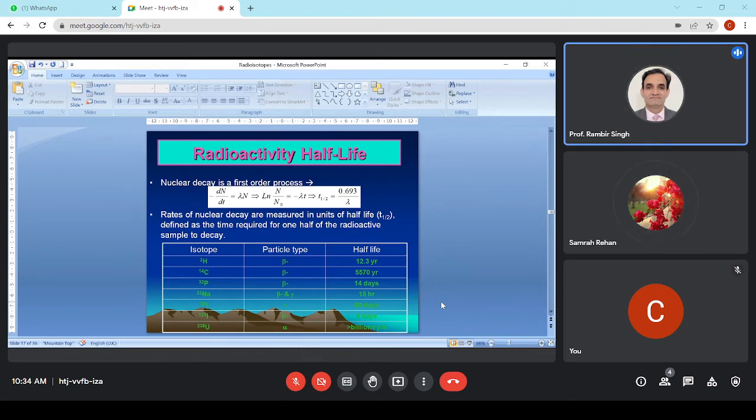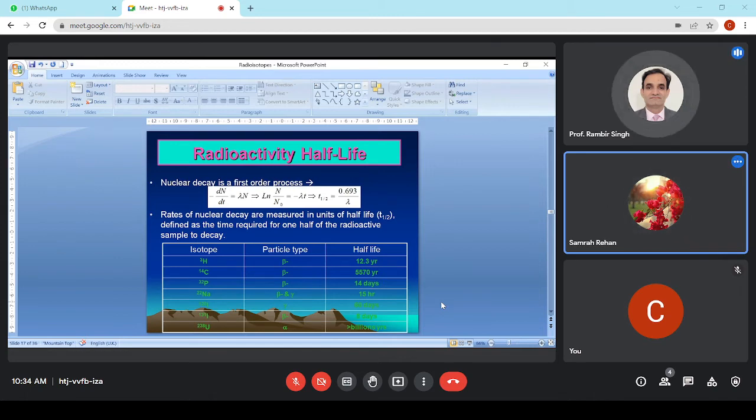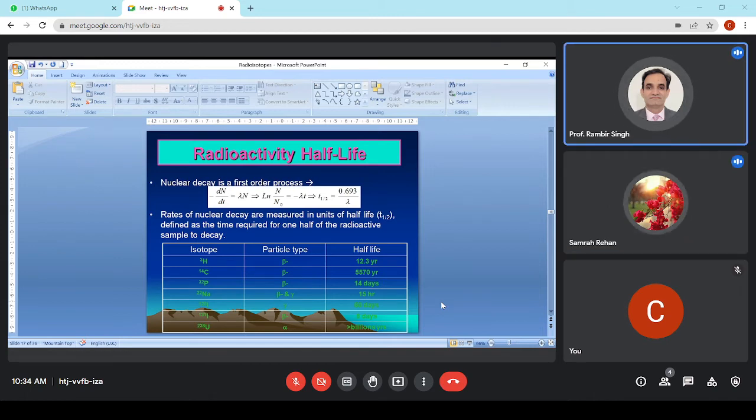Ideally, an atom is a neutral moiety, and a molecule is also a neutral moiety. So if an atom is converted into an ion, it is unstable. If the molecule is also converted into an ion, then again it is unstable. So we have a concept called radioactivity half-life.